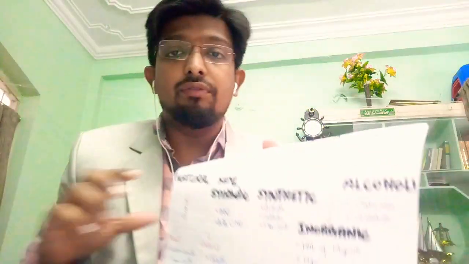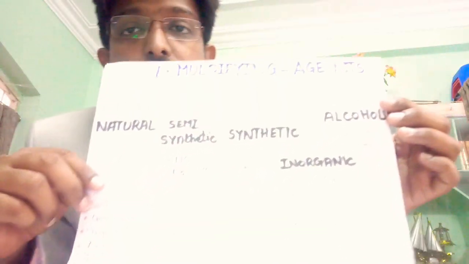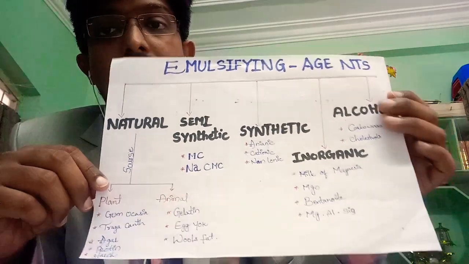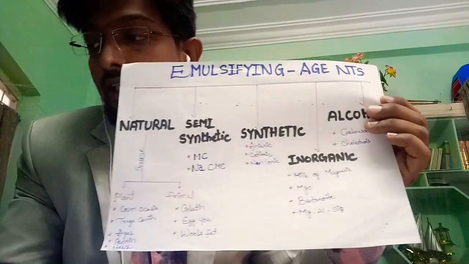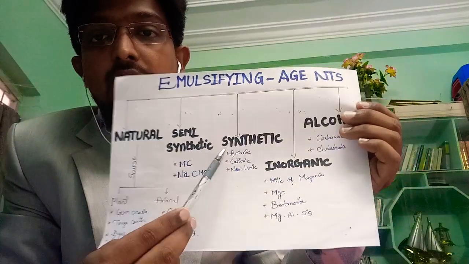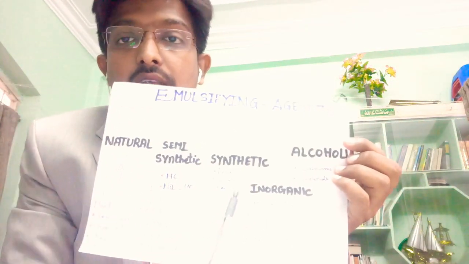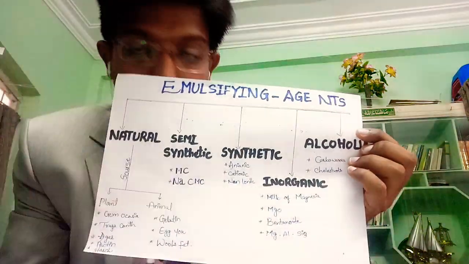So what are the types of emulsifying agents? You can see on this chart, emulsifying agents are divided into 5 different types: natural emulsifying agents, synthetic emulsifying agents, semi-synthetic emulsifying agents, inorganic emulsifying agents, and alcoholic emulsifying agents.